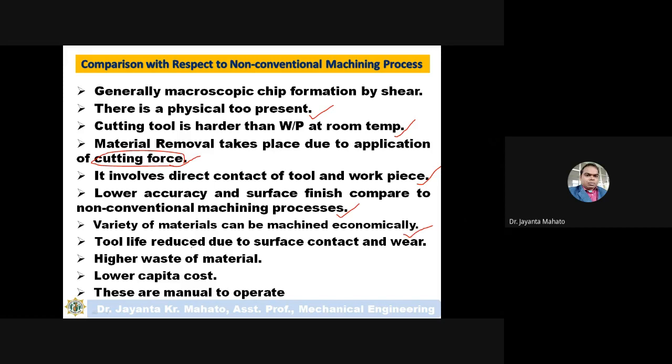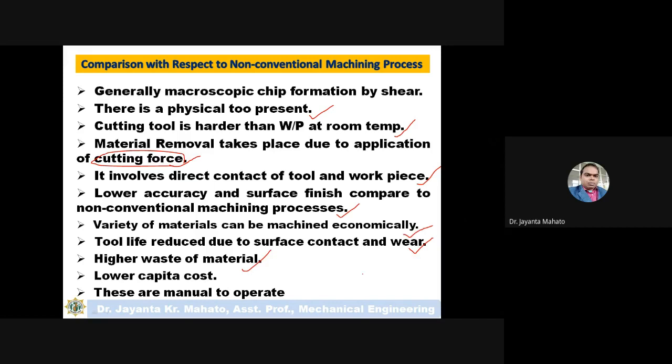Tool life is reduced due to the surface contact of the tool. Here the tool life will reduce because the tool is in contact with the workpiece, and there is a chance of the tool wearing out. And in this case, there is higher wastage of material.